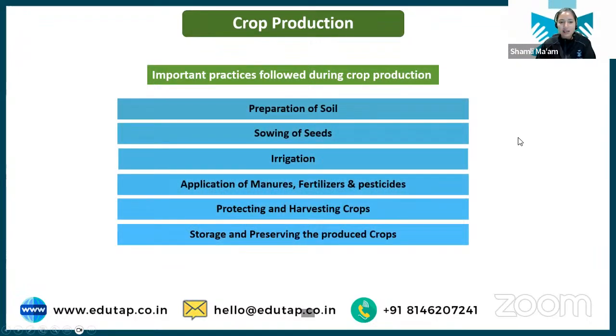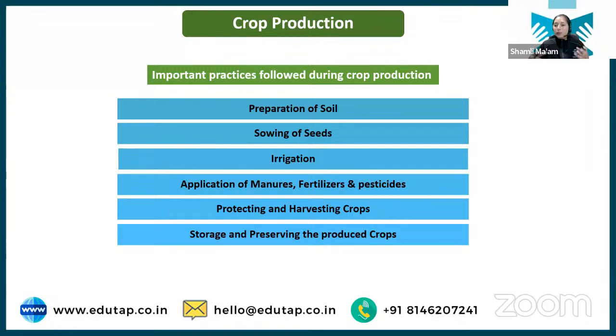So first, we'll understand crop production. Now we have discussed a lot about different types of crops, classification of crops, and so on. But now we will move on to the production part. We have to produce these crops. So now how these crops are produced on the field, we will discuss all this. There are various important practices that run behind crop production, right?